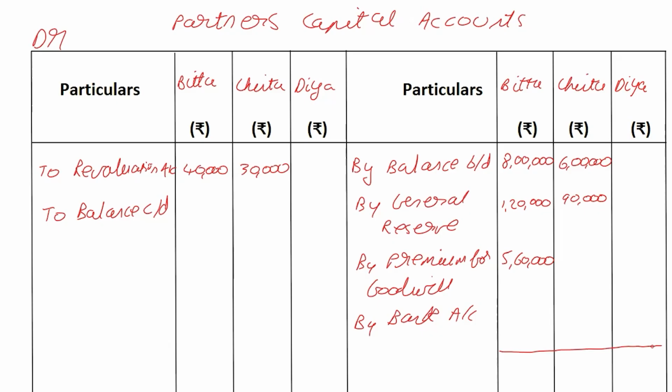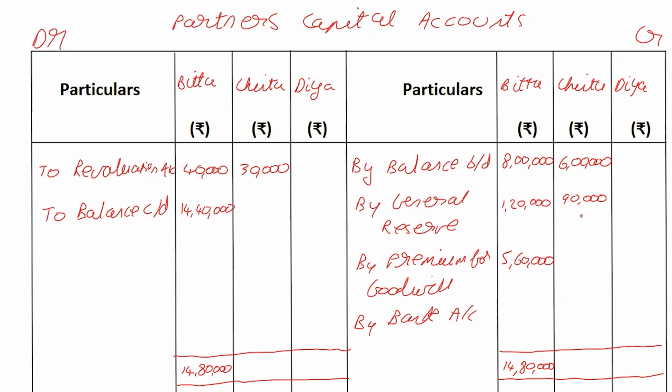Anyway, whichever side is heavier, we write on both the sides because these are partners running a normal partnership business and we are looking at the capital account. Mostly the capital account will have a credit balance because it's a functioning business and they put in money. So 8 lakhs plus 1 lakh 20 is 9 lakh 20 plus 5 lakhs is 14 lakh 20, 14 lakh 80 is going to be my total. Remember, whichever side is heavier, we write on both the sides. 14 lakh 80 and again 14 lakh 80. And then we subtract 40, so we get 14 lakh 40.